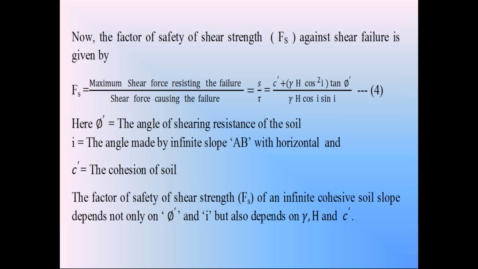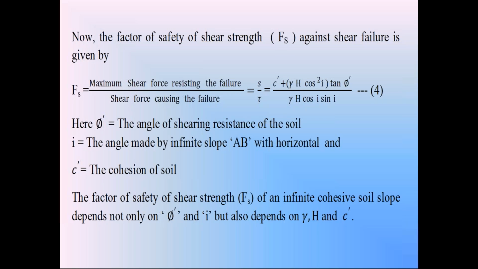Sometimes the entire soil slope is below the water. That happens in rainy seasons. During the heavy rainy seasons, the entire cohesive soil slope is inside the water. That is called submerged condition. Already I explained, in the submerged condition, you will consider this gamma unit weight as submerged unit weight gamma dash. That is only the difference between the dry condition and the submerged condition.